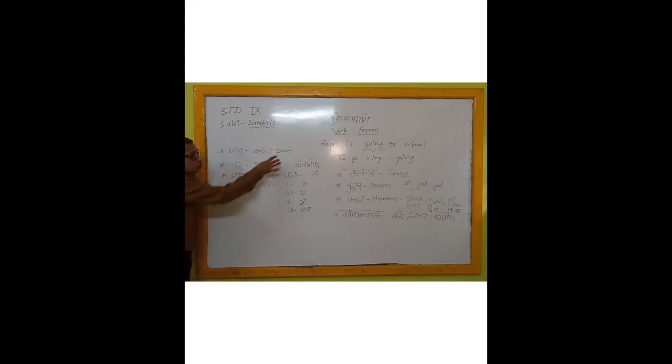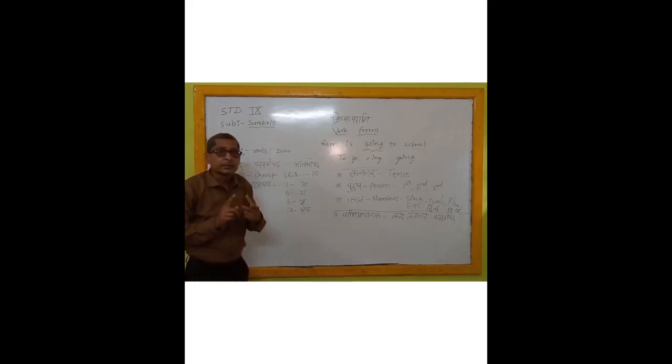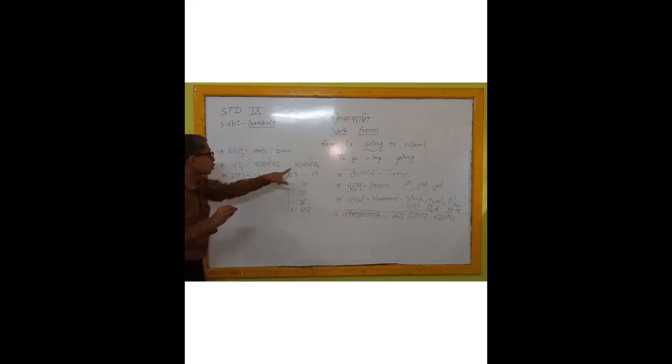More than 2000 dhatus are in the Sanskrit language. Then our grammarian Panini arranged them into two parts, Parasmay Pad and Atmanic Pad.